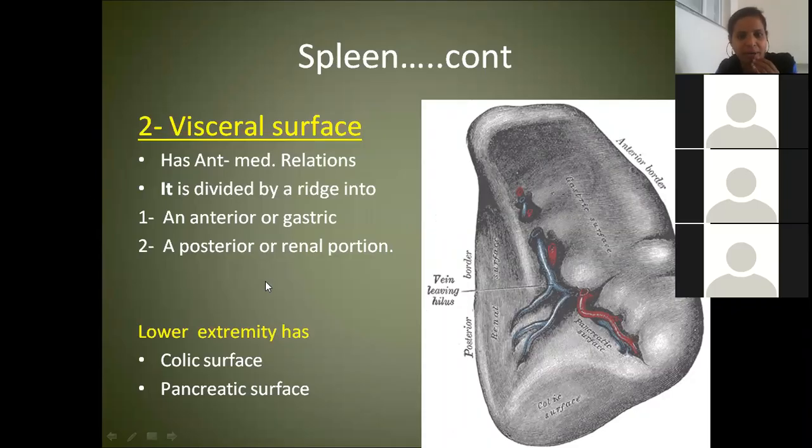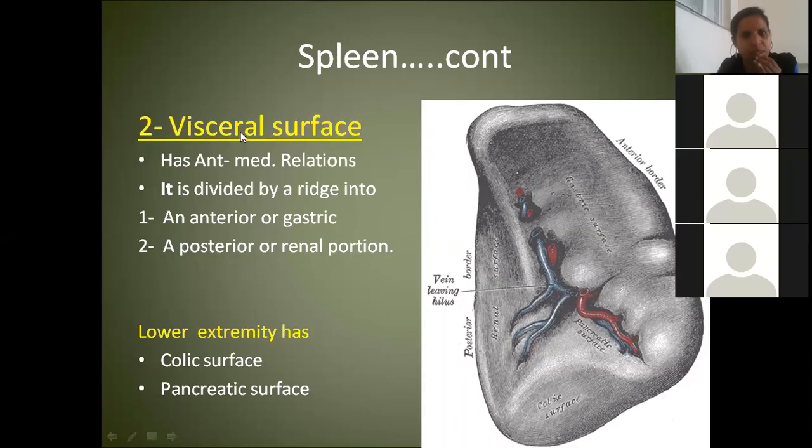Okay, it is divided by this ridge into the gastric surface. Okay, and this surface which is towards the posterior end, we have the renal surface. Okay, lower extremity. Here we have right colic impression, sorry, left colic impression, and this whole area is hilum, which is giving attachment to the tail of pancreas. That's why you call this area the pancreatic surface. So which surface have we seen just now?